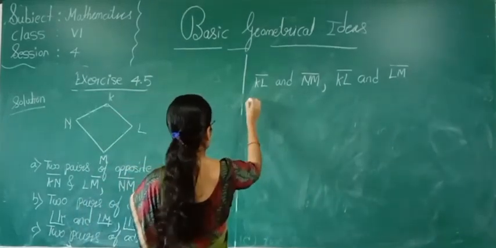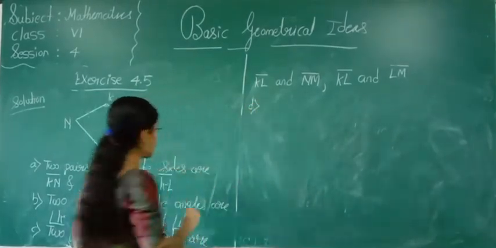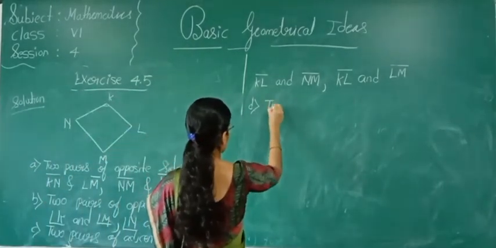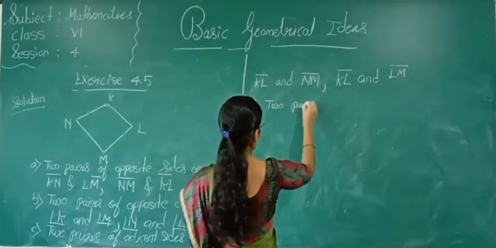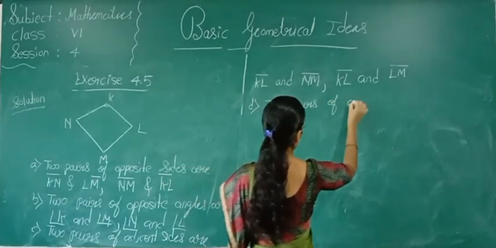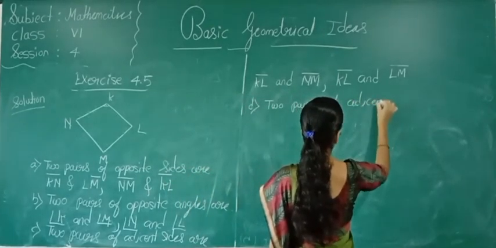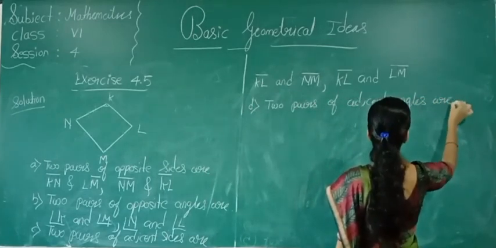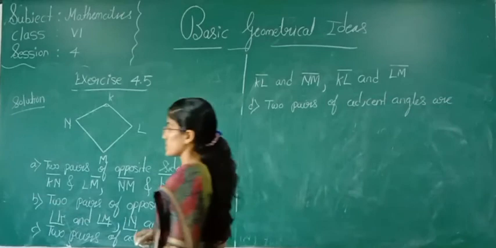So the fourth question, they told to write two pairs of adjacent angles. Adjacent angle means neighbor angles. Which are the two pairs of adjacent angles?